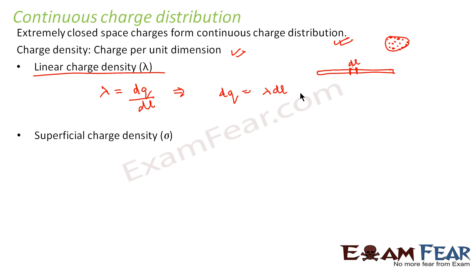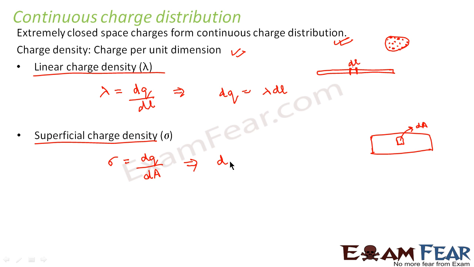The next kind of charge density is superficial charge density, which is denoted by sigma. Superficial charge density is nothing but charge per unit area, so sigma equals dq by dA. Let us suppose I have a very long infinite plane sheet, and I consider a small area whose area is dA. The charge dq present in this area is given by sigma into dA, where sigma is the superficial charge density.